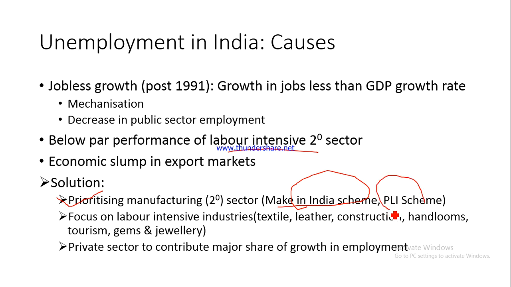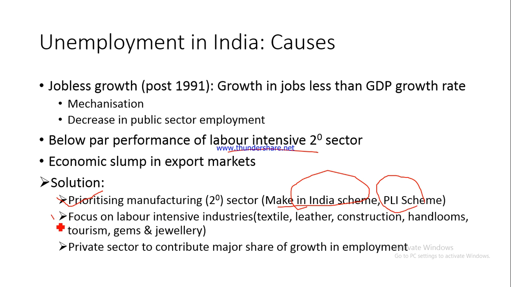And very recently the government has started, under the Atmanirbhar Abhiyan, which was launched in the wake of the corona pandemic in the last financial year, a production linked incentive scheme wherein the government is incentivizing private firms on the basis of their volumes of production. So the more they produce, the more would be the incentive given to the firms by the government. And what is the reason behind this? If attracted by incentives, these companies start increasing their production in India, naturally they would have to hire more people and more jobs would be generated. So this is number one.